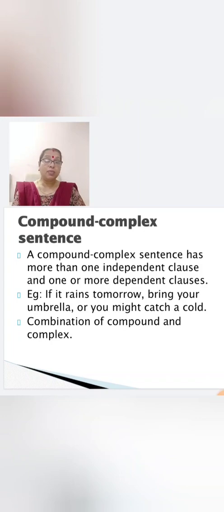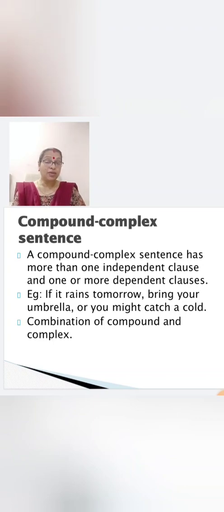Next we have compound complex sentence. A compound complex sentence has more than one independent clause and one or more dependent clauses. Now let's see the example. If it rains tomorrow, bring your umbrella, or you might catch a cold. So here we find there is a combination of compound and complex. Now how? Let us find out.